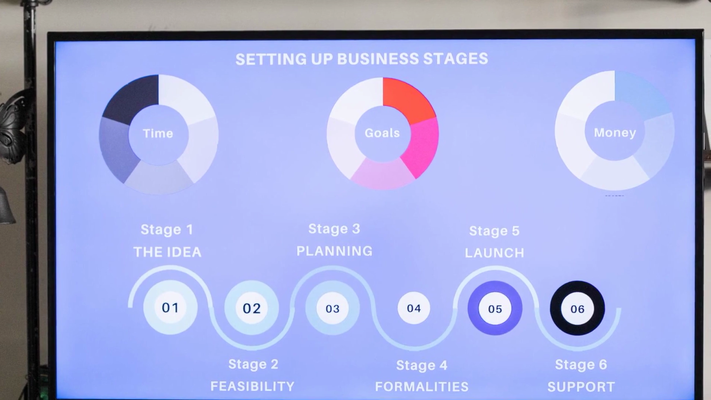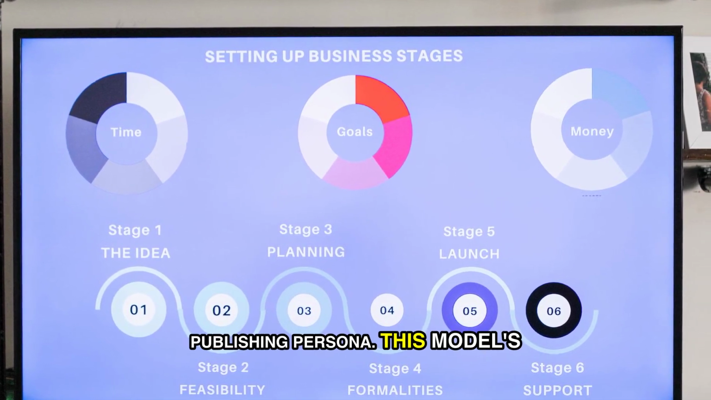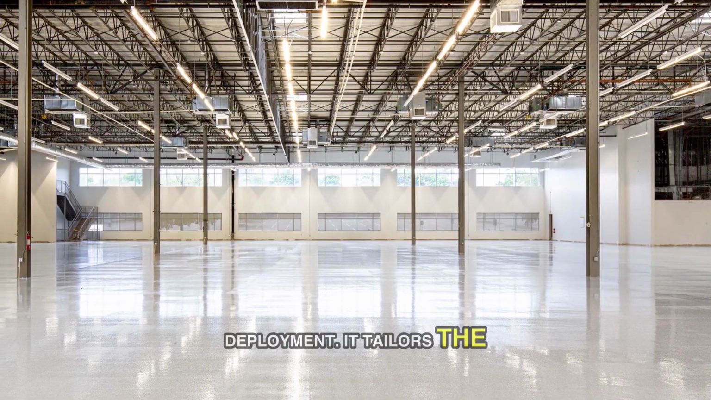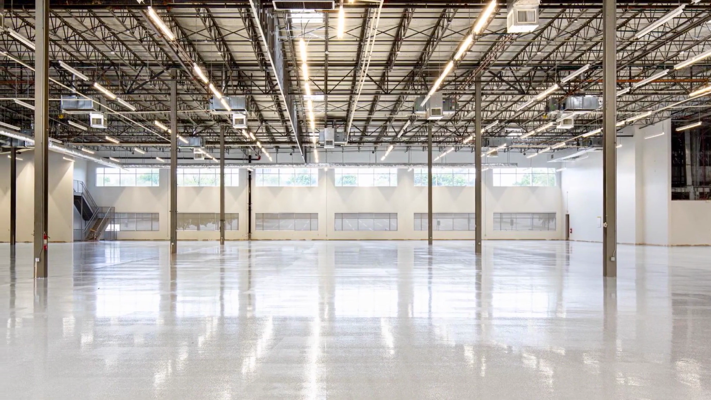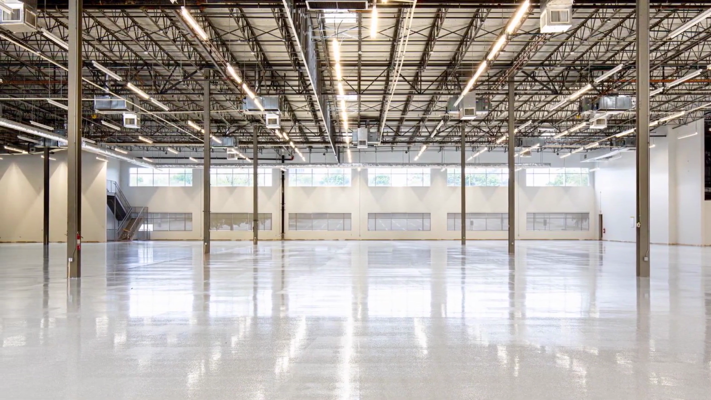Step 5. Scheduling and distribution. The final checkpoint is the publishing persona. This model's job isn't creation, it's deployment. It tailors the tone and metadata, the hashtags, the CTA, the image prompt, to match the platform's native language.